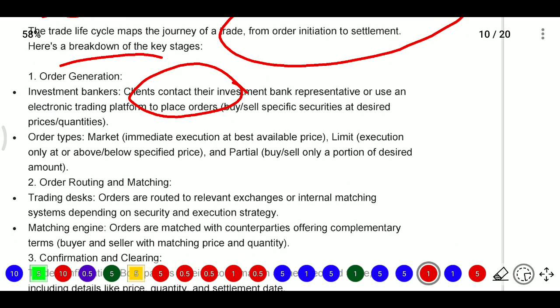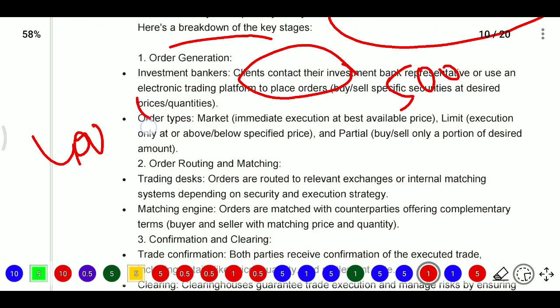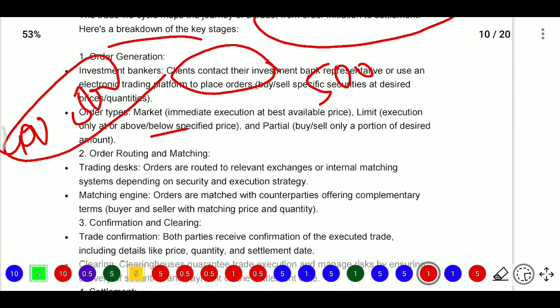Next, order type. Here with a market order we get immediate execution at the best possible price, or we go for a limit order, that is, executing only at or above or below a specified price. We give the best price, say 500 rupees, or we say 400 to 500 is our price, at or below that price. Or we go for a partial order, buying or selling only a portion of the desired amount.